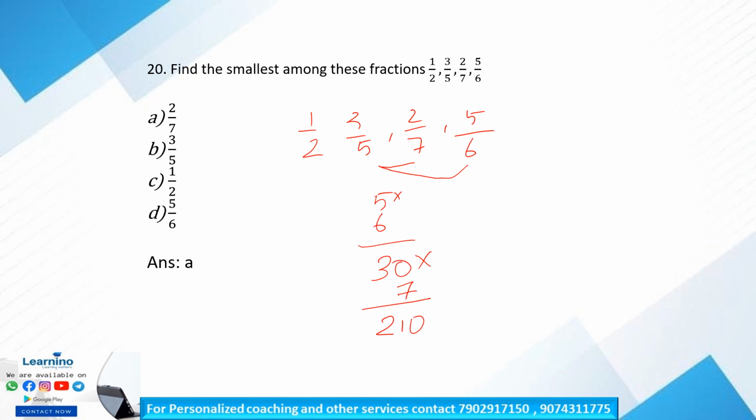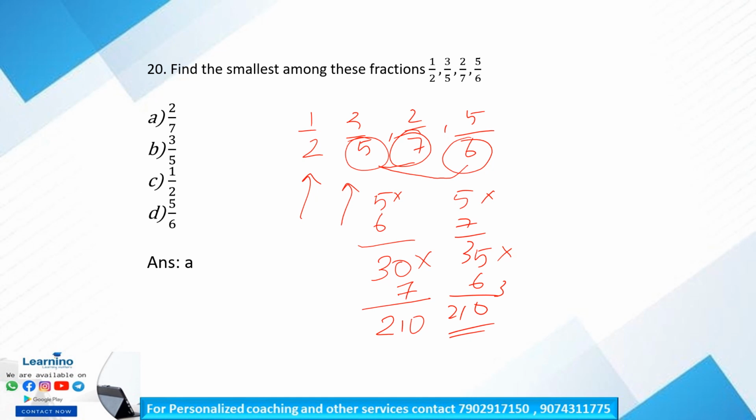So 5 into 7 is 35, into 6 is 210. So 210 is divisible by 2, 210 is divisible by 5, 210 is divisible by 7, and also 210 is divisible by 6. So we will consider our common denominator as 210.